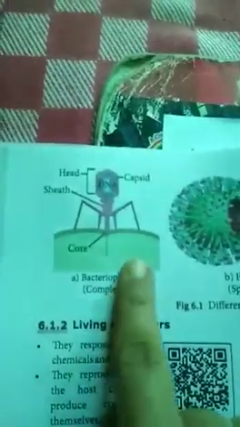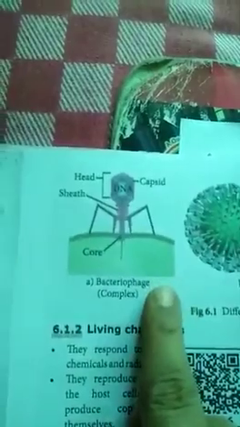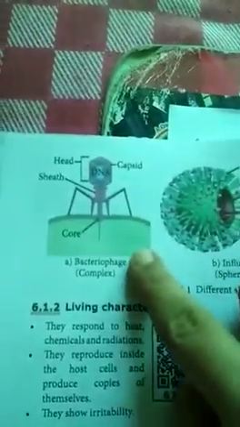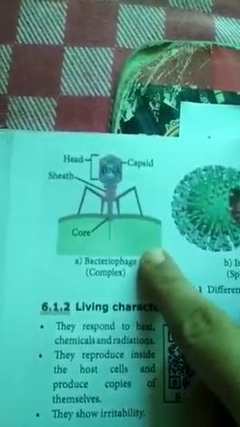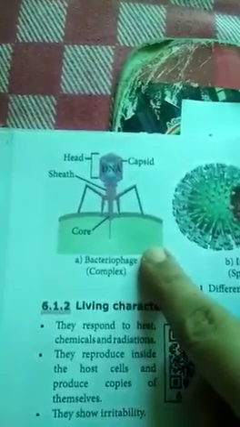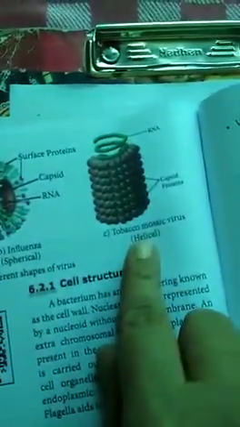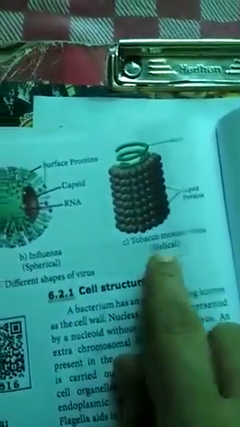This is the bacteriophage. It's a type of virus which causes disease in bacteria. Its shape is complex. Then this is influenza, shape spherical. Then this is the tobacco mosaic virus, shape helical.